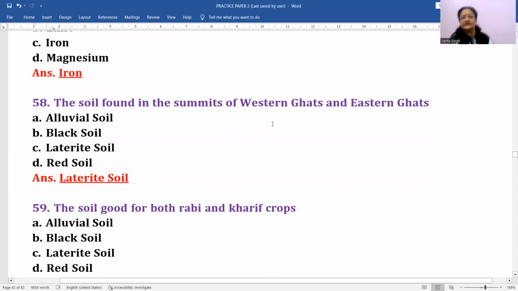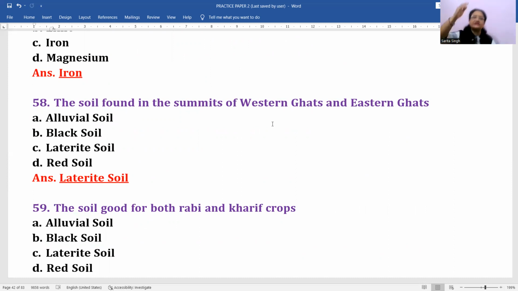Not only summits of Western and Eastern Ghats, you'll find over almost in the northeastern portion also, over the summits of the northeastern hills, right? Western Ghats, Eastern Ghats, Aravalli hills. So these hills and mountains at in the upper part of it, right? This particular soil is found, that is laterite soil.